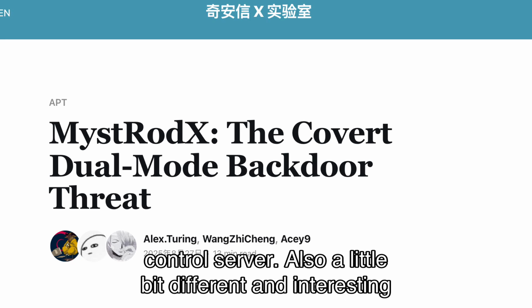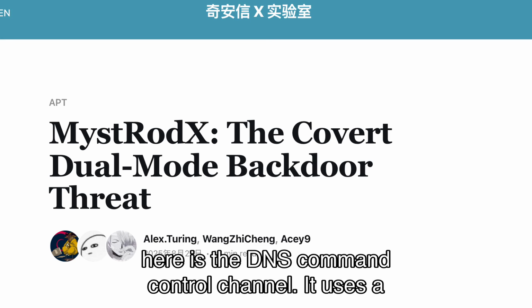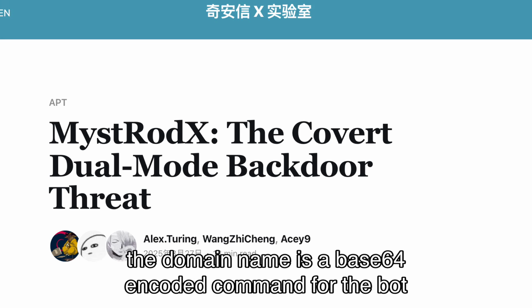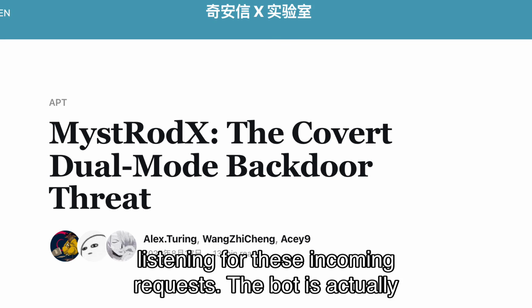Also, a little bit different and interesting here is the DNS command and control channel. It uses a fixed prefix for the domain name, and then the remainder of the domain name is a base64 encoded command for the bot listening for these incoming requests.